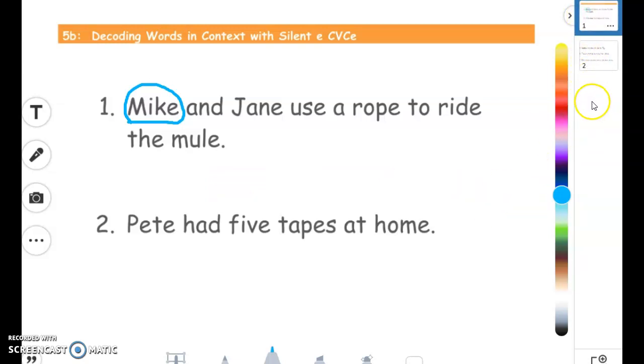Once you are done with both pages, you are going to pick a sentence that you want to read, tap on the microphone, and record yourself reading the sentence.